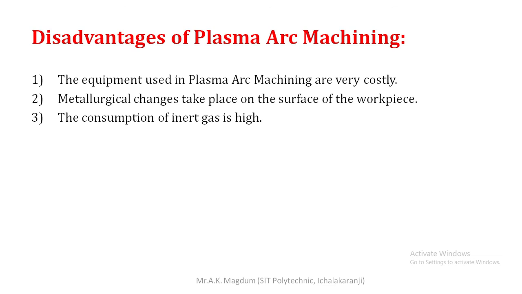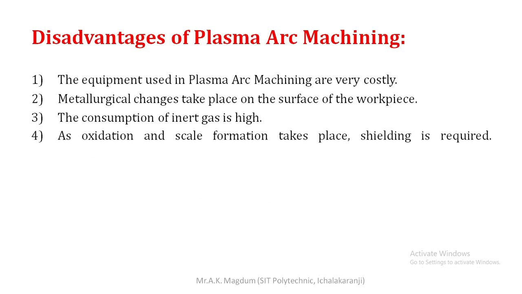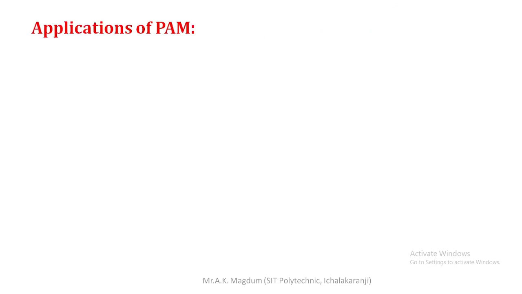Next, the consumption of inert gas is high. So this is a drawback. It continuously absorbs heat, due to which there is consumption of gases at the time of machining. That is an important drawback of plasma arc machining. Next, as oxidation and scale formation take place, shielding is required. That is a very important drawback of plasma arc machining. At the time of machining, the particular region where the plasma acts is covered with a shielding phase. So these are a few of the disadvantages of plasma arc machining.